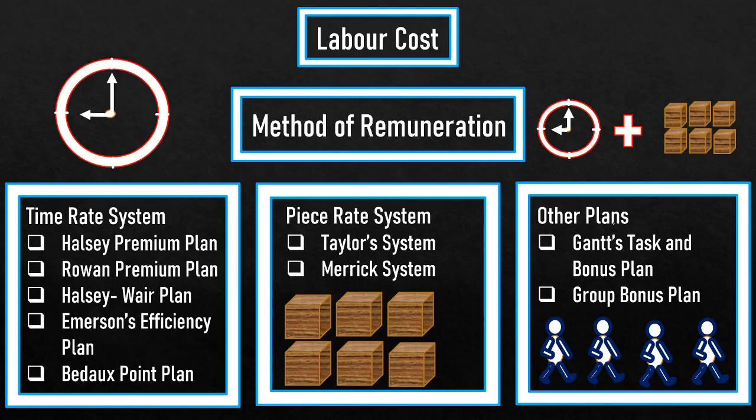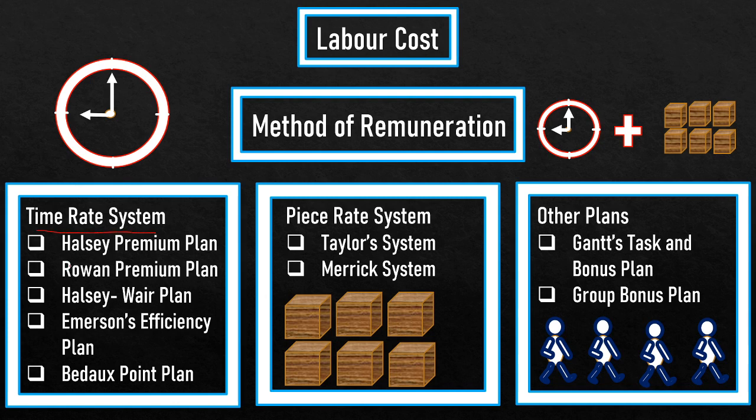Now some thinkers and motivators provide incentive plans or premium plans to motivate workers and convert inefficient workers into efficient workers, so that the production of the company or firm is increased. For this they provide incentive plans under the time rate system.